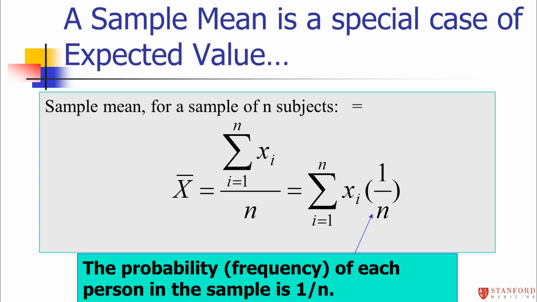It just happens that everybody counts once, so everybody has the same weight, so we don't actually have to multiply everybody by the weight, we can just divide by n at the end. But really that's everybody's weight. Everybody has a probability, a frequency in the sample, of 1 over n. So this sample mean is really just a special case of expected value.